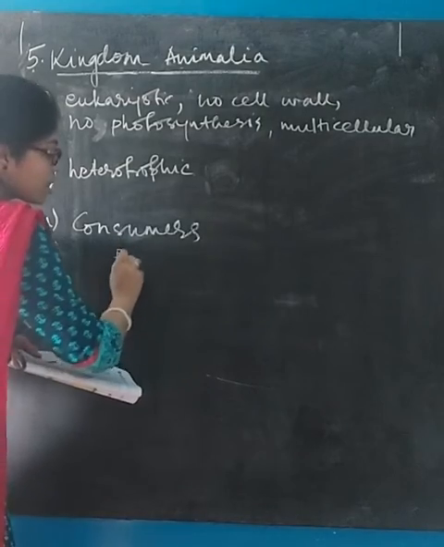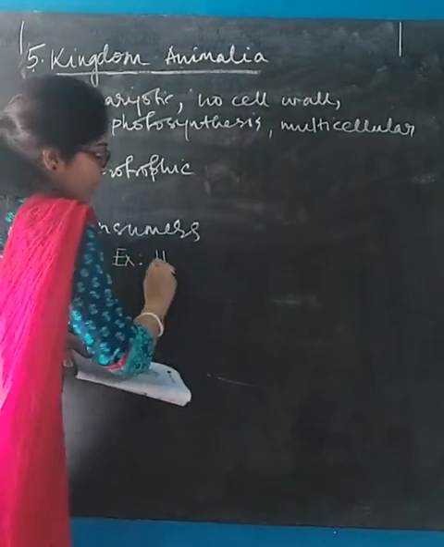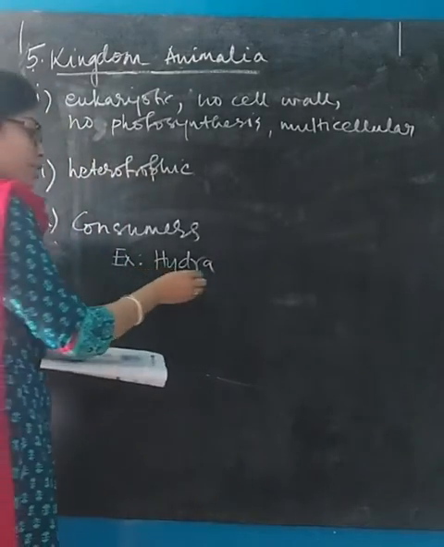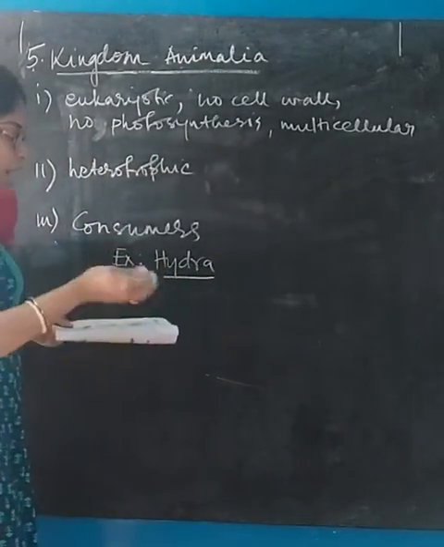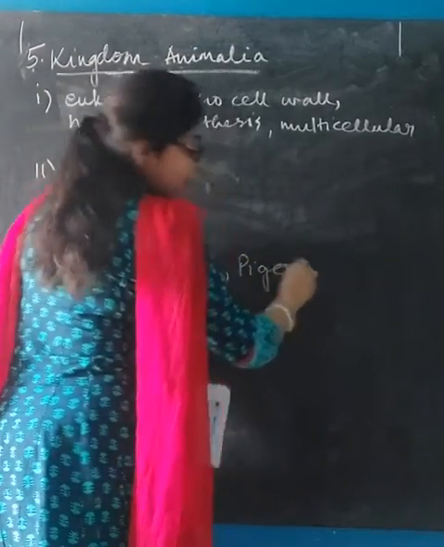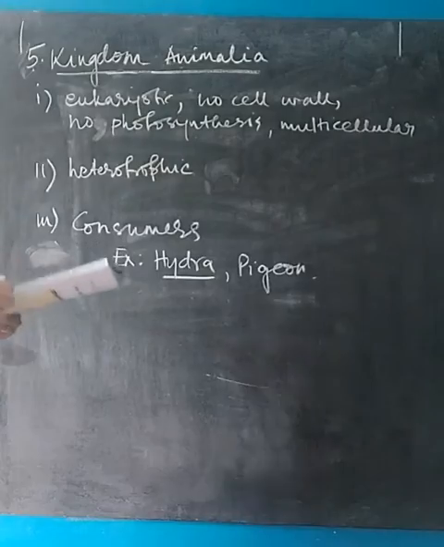Example, you can give any example of animals. Hydra, you may or may not underline, it is written as a scientific name also or as a common name also. Hydra, pigeon, human being, anything can be the example of kingdom Animalia.